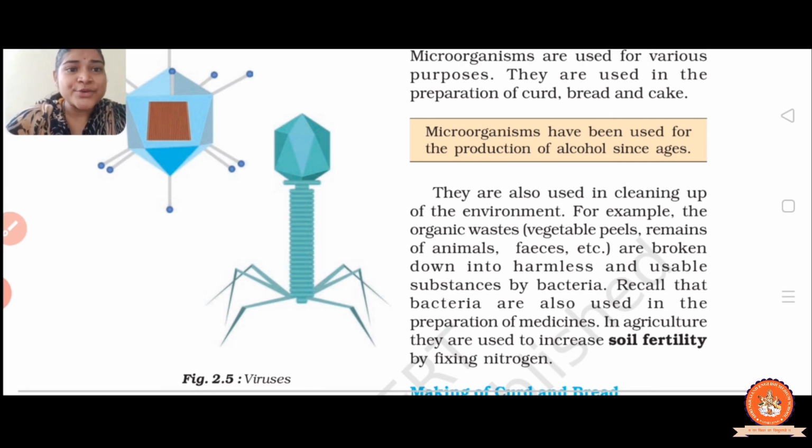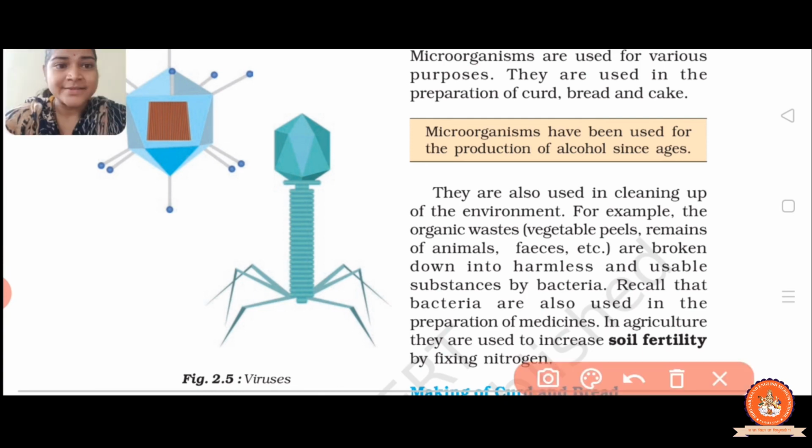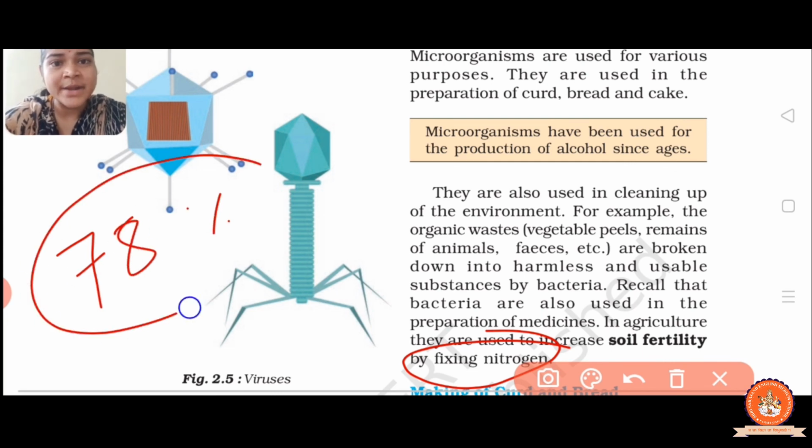Now they are also used in the preparation of medicine in the pharmaceutical department. For example, penicillin is obtained from a microorganism, and these are used in the medical department. In agriculture, they are used to increase soil fertility by fixing nitrogen. You know very well, in our atmosphere there is about 78% nitrogen.